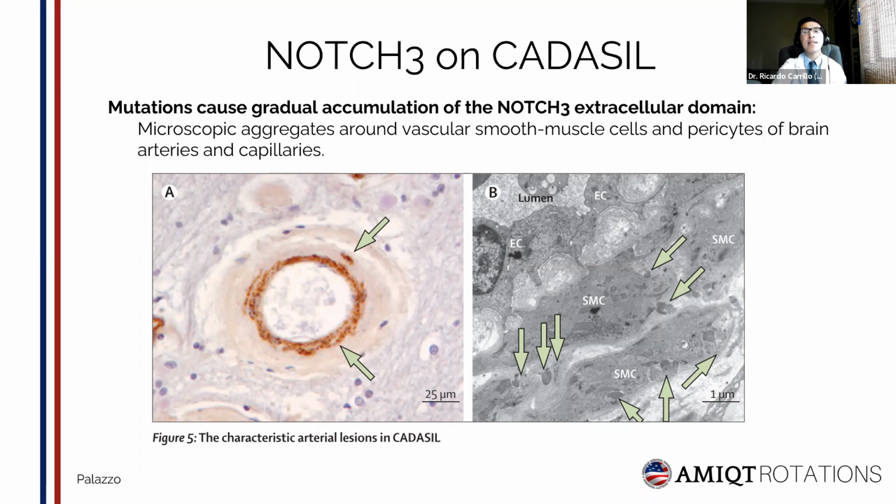We can appreciate that the vessel wall is thick. We can see the degeneration of smooth muscle cells and aggregates of NOTCH3 that are pointed to by the arrows. On image B, the arrows are pointing to many deposits of granular non-amyloid osmiophilic material that are characteristic of this disease.